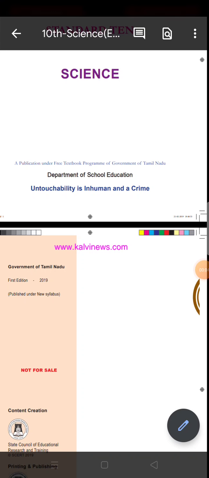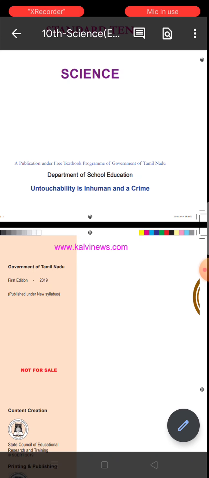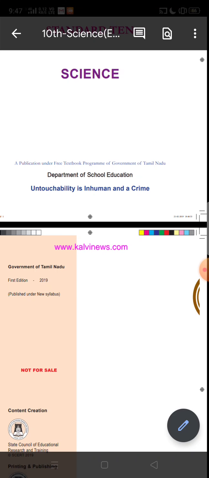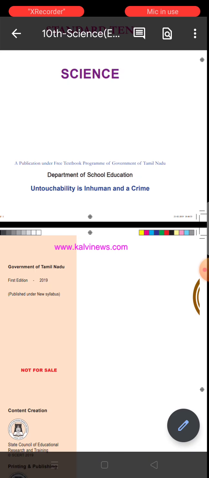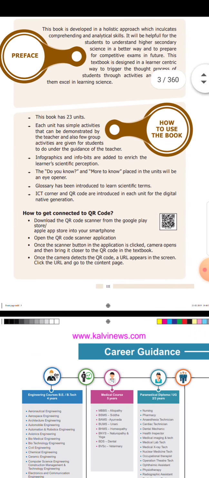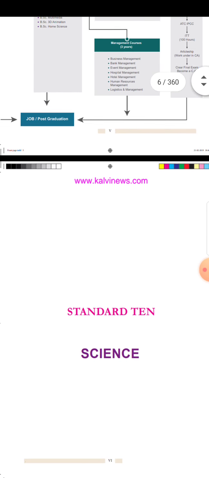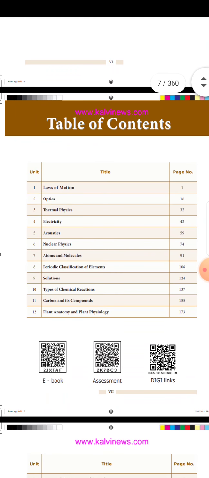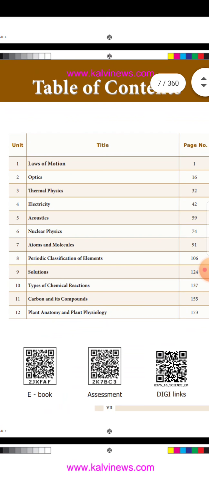Friends, we are going to see 10th standard science subject. Important points in 10th standard science, new book. Okay, we are going to see, first, we have 12 lessons.